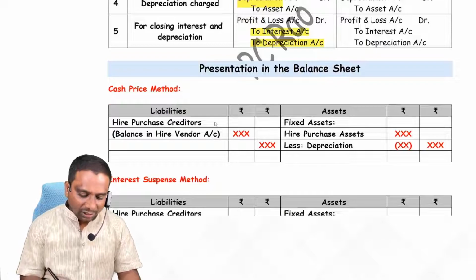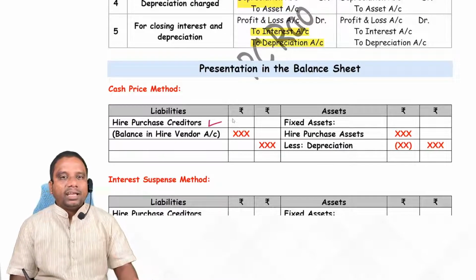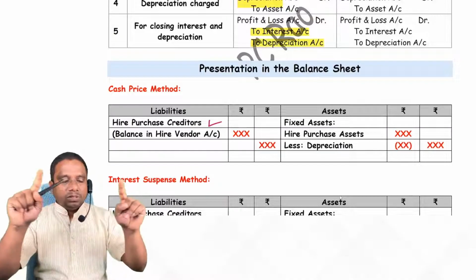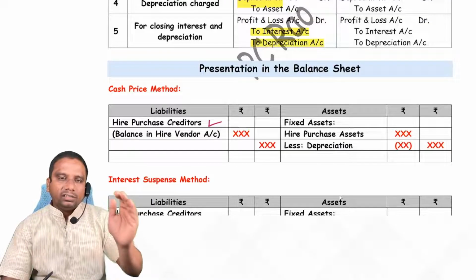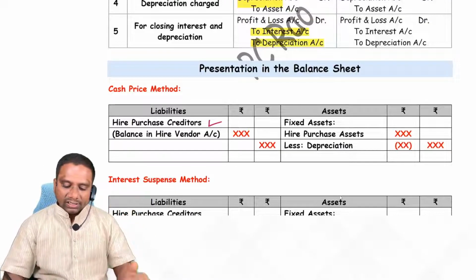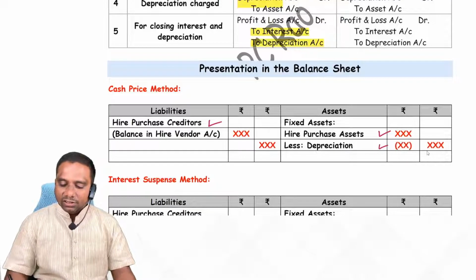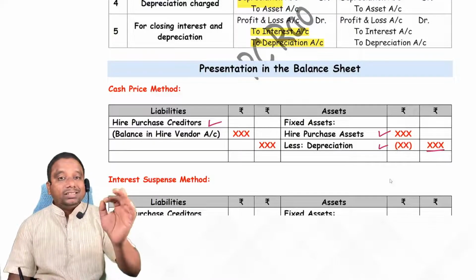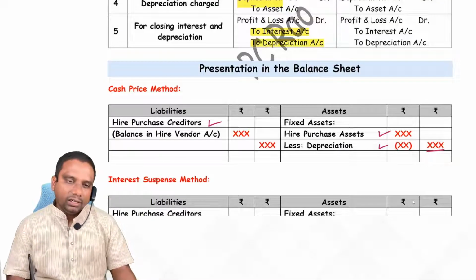Look at the liability side, hire purchase creditors. The amount left in the hire purchase creditors account. We prepare a hire vendor account now. Whatever balance is left at the end of the year is recorded here. Now asset account minus depreciation, the remaining amount we show. This is how we present. Second method I will discuss later.